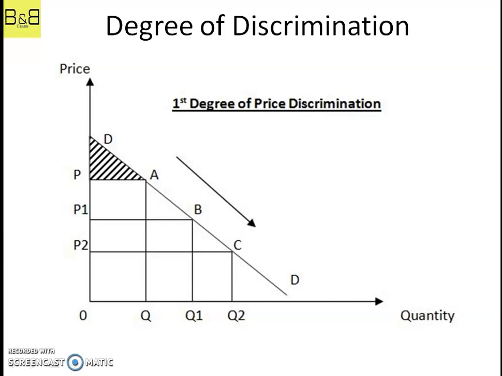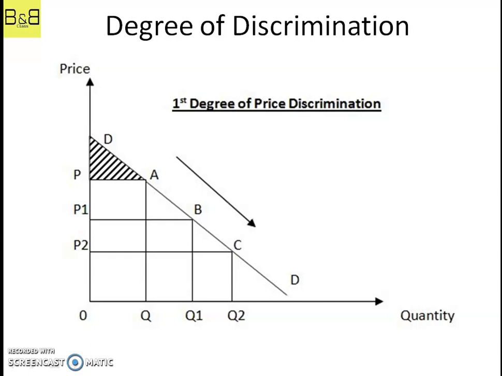At point A, where the consumer is demanding quantity Q at price P, the consumer will have a surplus as the triangle PAD, but this will vanish in the case of first degree price discrimination, because the firm will charge the price that the consumer is willing to pay, making all the consumer surplus null.